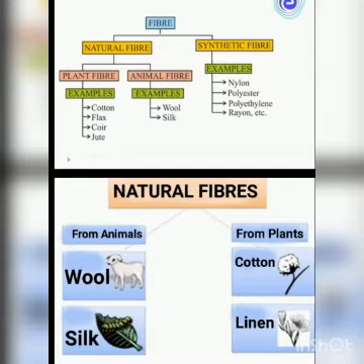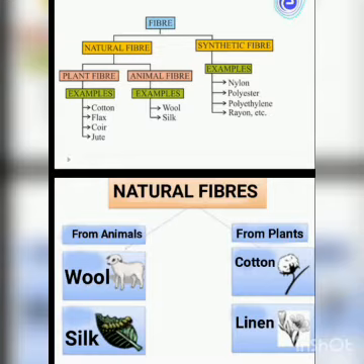Second one is the animal fiber. Animal fiber is the fiber that we get from animals. Examples are sheep that give us wool, and second, silkworm that gives us silk. So these are the animals that give us animal fibers. So this is about the natural fibers, having two types, plant and animal, and their different examples.